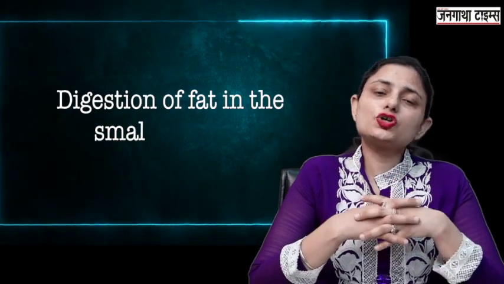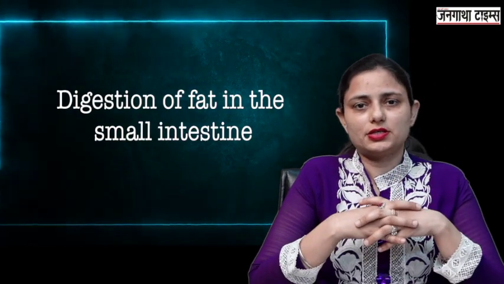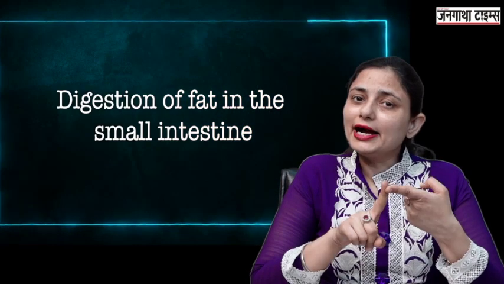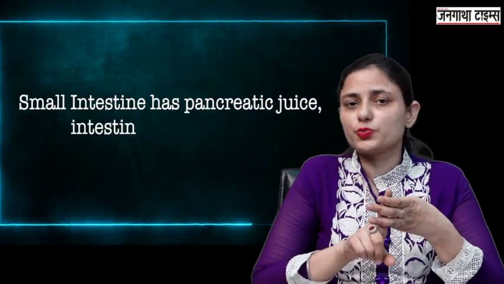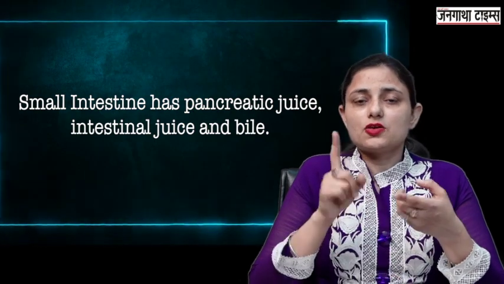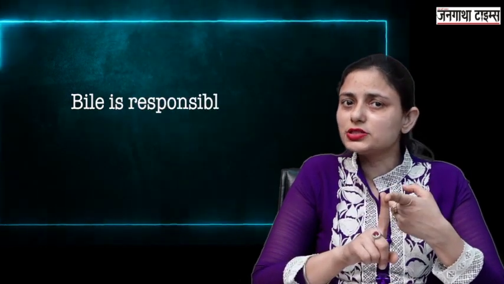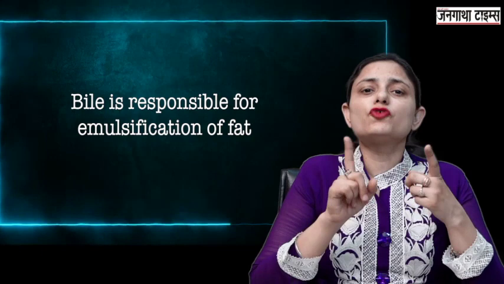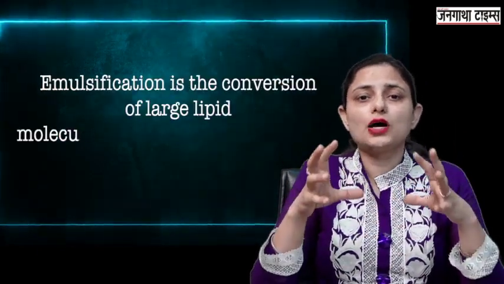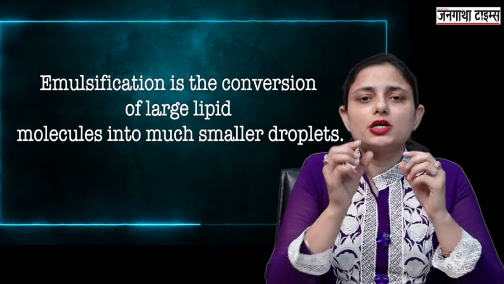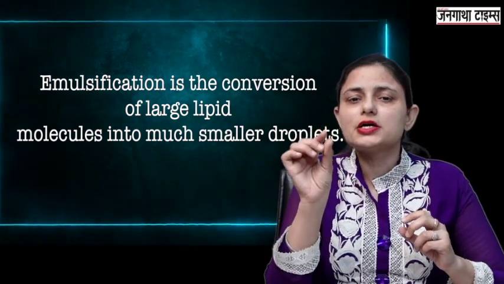Then is the digestion of fats in the small intestine. Now I've told you bile, pancreatic juice and intestinal juice. These are the 3 juices which are present in the small intestine. Now what is the function of bile in the small intestine? It is responsible for the emulsification of fat. That is, it breaks down bigger fat molecules into smaller molecules.